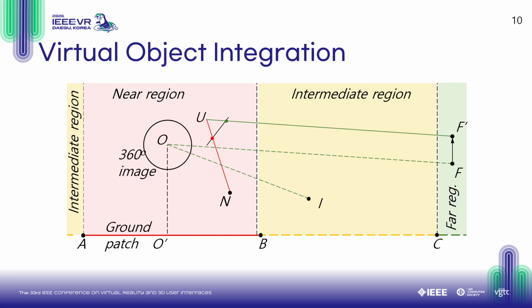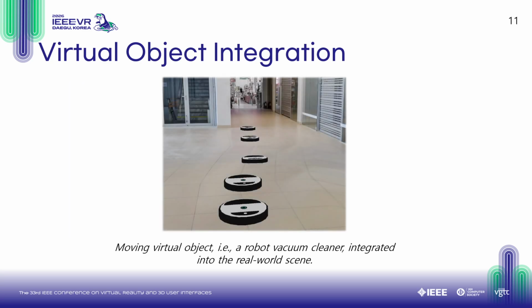A 3D point in the intermediate region, for example I here, must be shifted to a new position I', in between I and the full shift of the far region IF. The amount of the shift is determined by how close point I is to the boundary between the near and the intermediate region. Here is an example of what a virtual object looks like integrated into the scene across different regions.